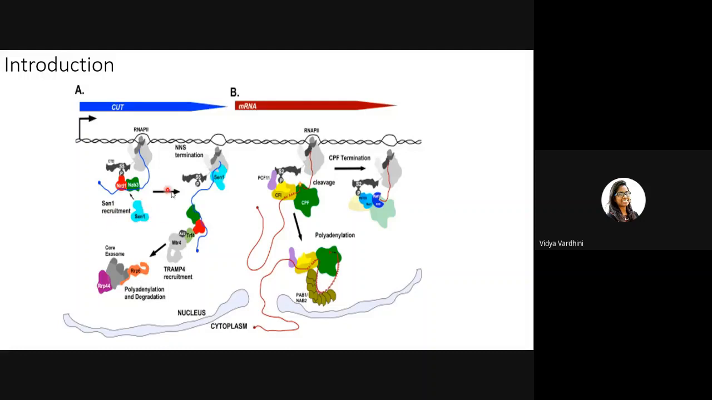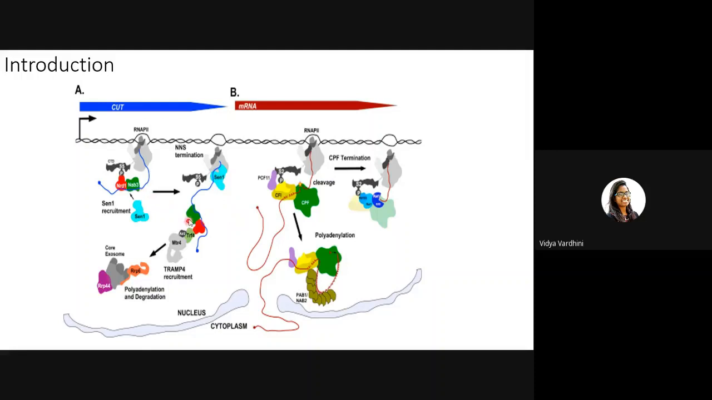NRD1 and NAB3 have a site interacting domain, which binds to the C-terminal domain of the RNA pol2. So this binding and the recruitment of SEN1 will disengage the RNA pol2 from the DNA template, so that now the RNA pol2 is no more engaged in transcription. It is made free, and then SEN1 leaves from this complex.